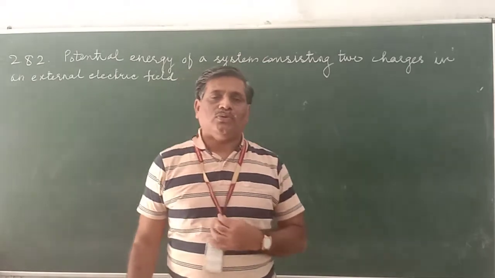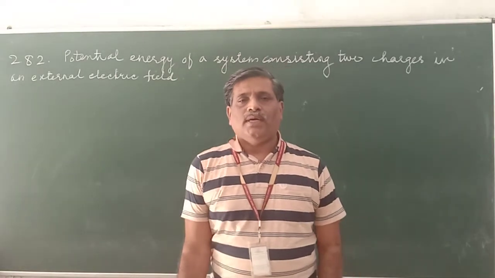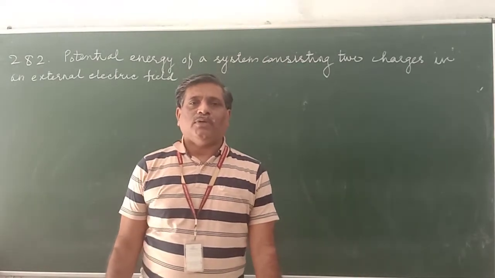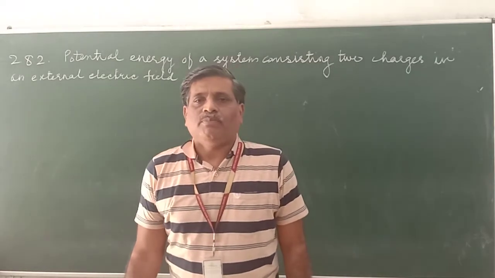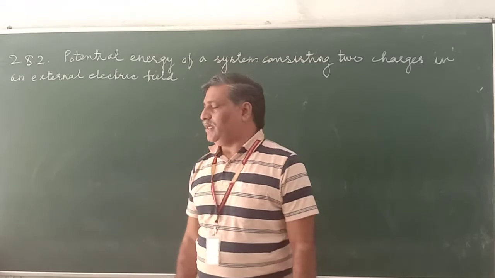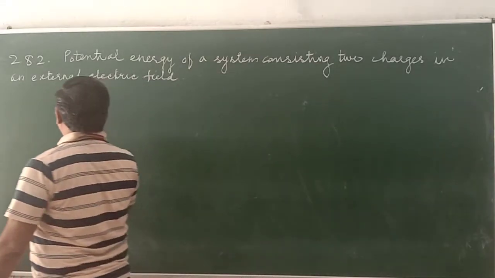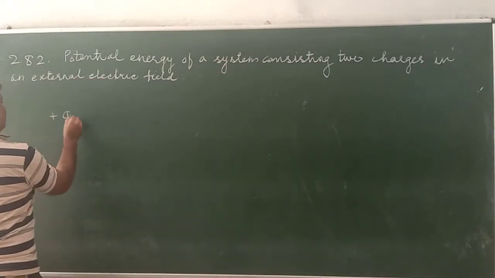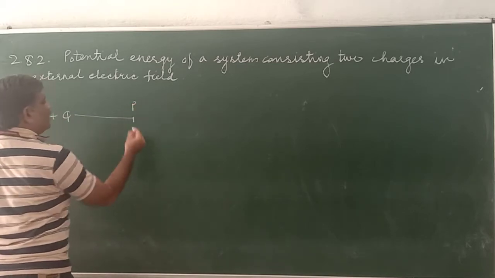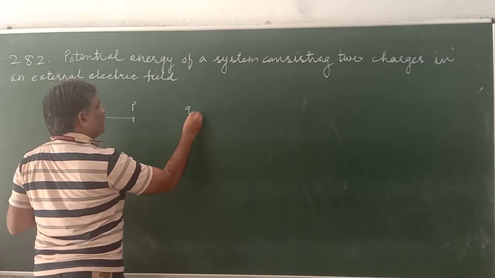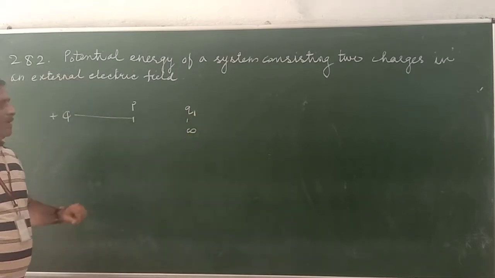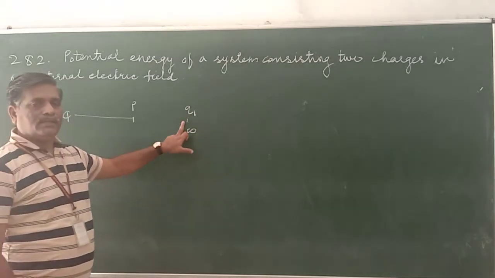Dear friends, you know that the work done in bringing a positive charge from infinity to a point is called the potential in an external field. For example, here is the point P, and one point charge Q1 we are bringing from infinity.